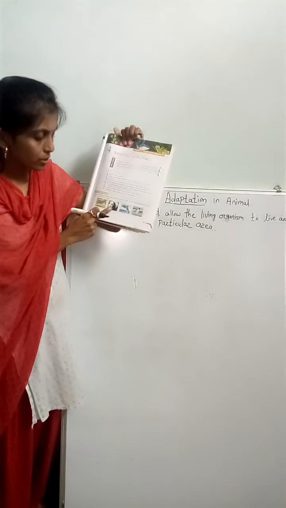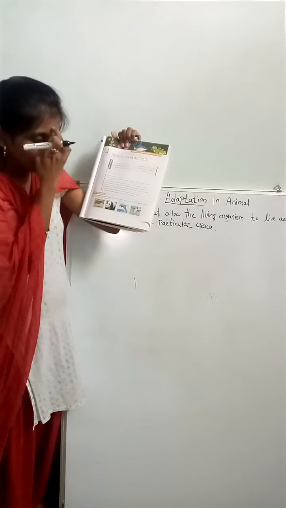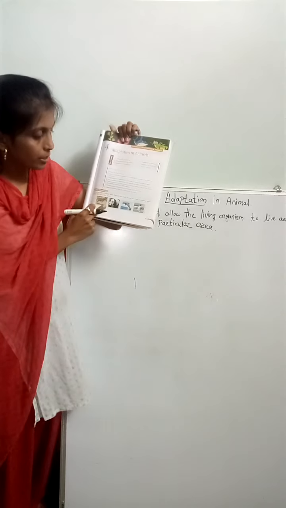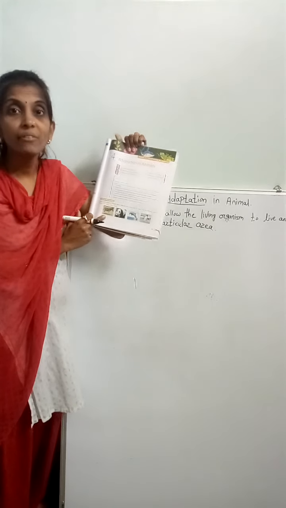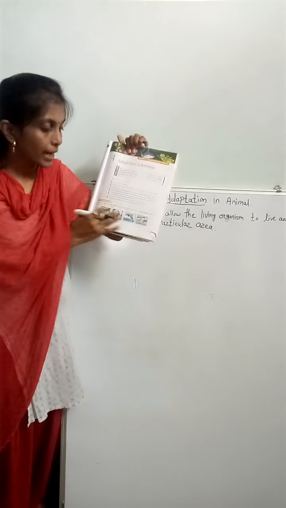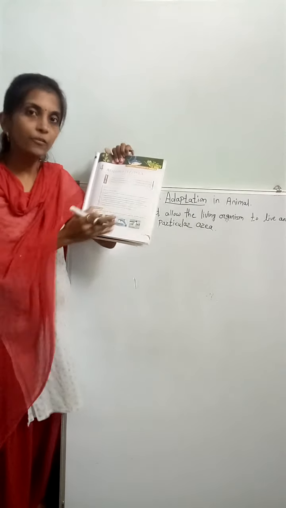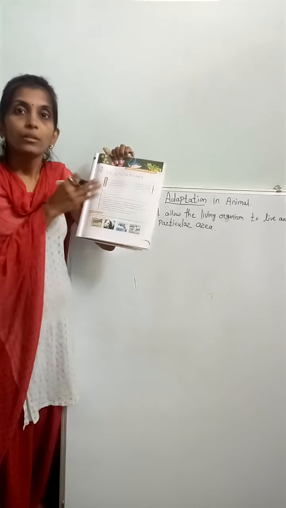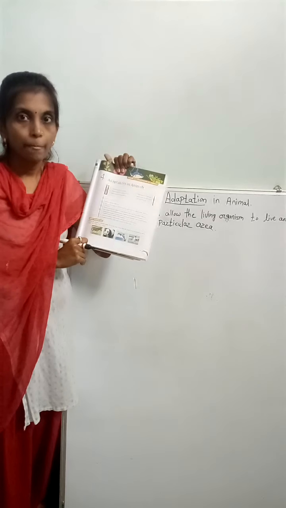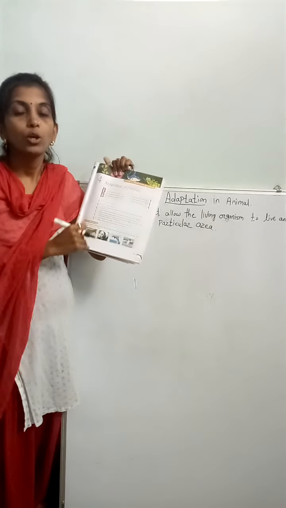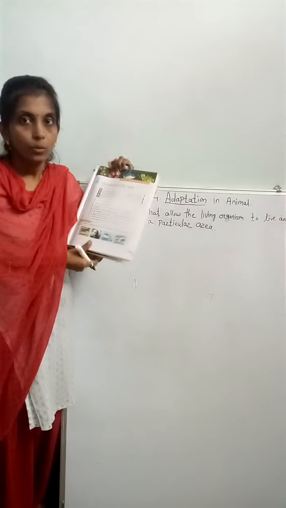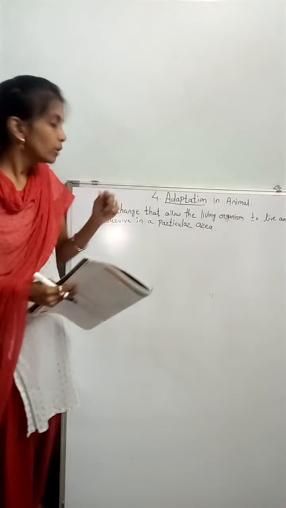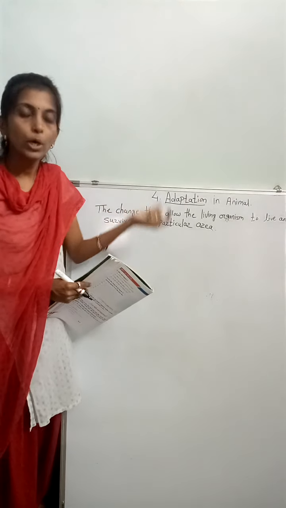See, the zebra, polar bear, dolphin, and penguin. Four animals are given here, so you have to write the place where they live. These animals live in different areas. Why? Because their climate is suited for their bodies, and they have a habit of that climate. So adaptation means what? The animals make different changes that allow the organism to survive.